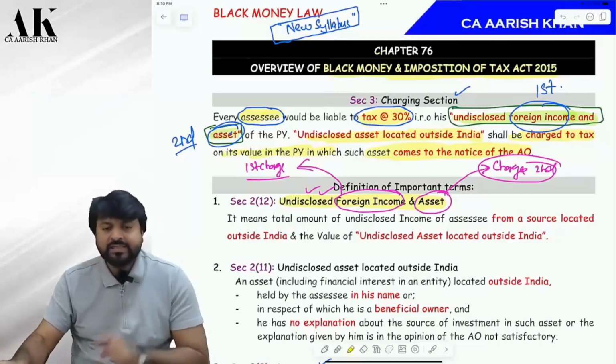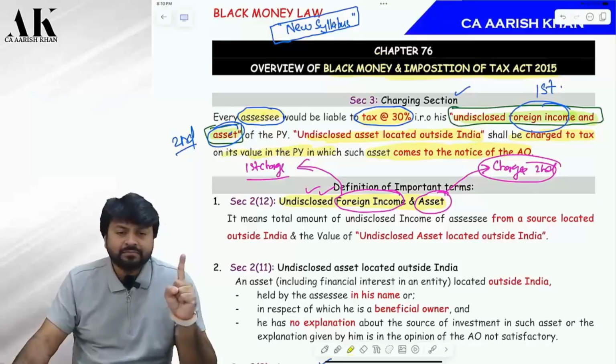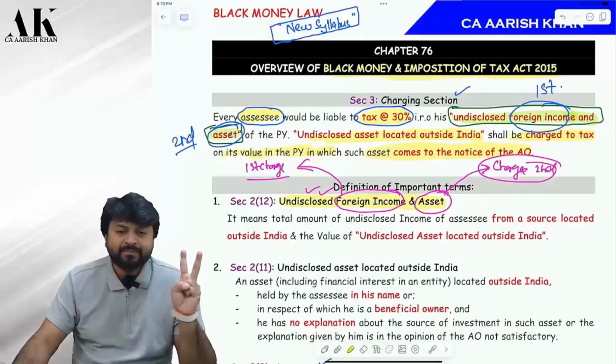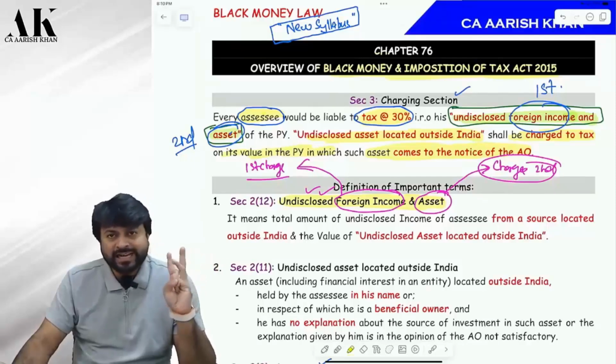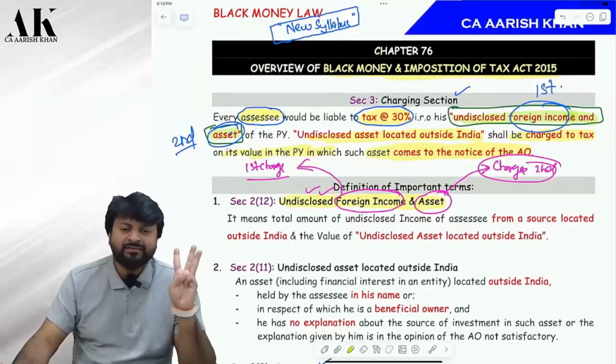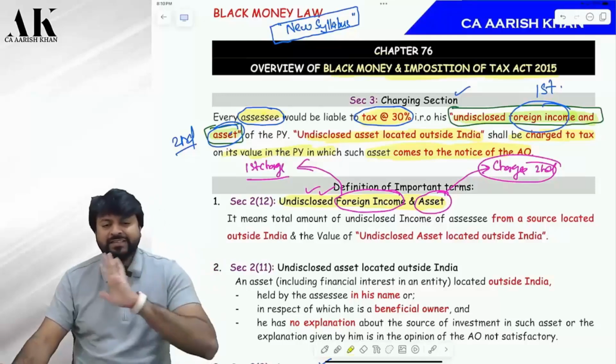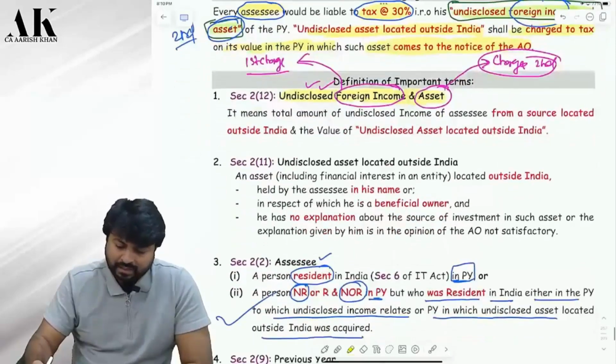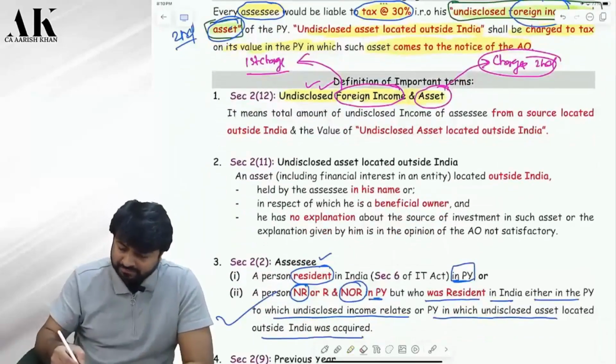So, is the rate of tax clear? The tax is charged on what item? It is clear. The tax is charged in which year it is cleared? Perfect. If this is clear, then the introduction is clear. Don't worry. Okay. Now coming back to the definition of what?